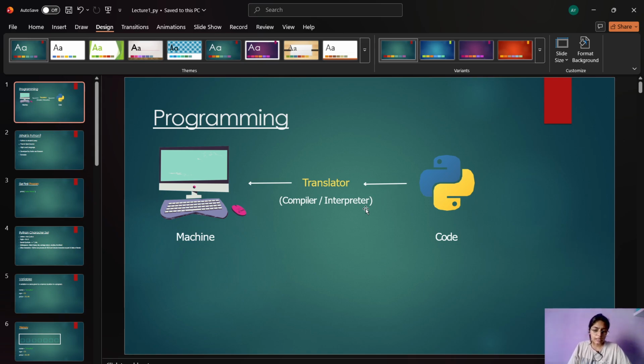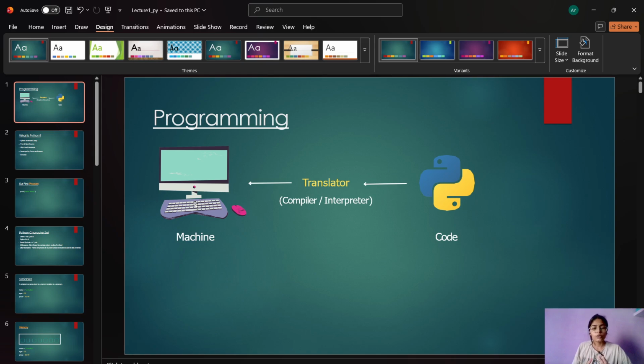It converts the code into machine language. That is your compiler or interpreter. So the code is translated into machine language, and then the machine gives us the output. So this is how programming works. Whatever we write, it translates it and gives it to the machine.